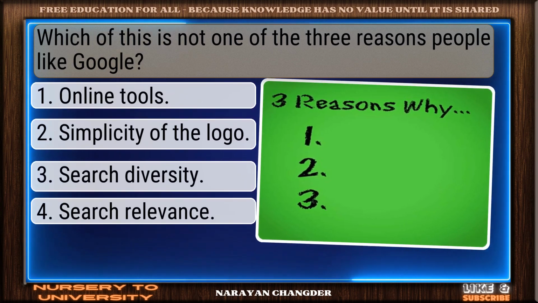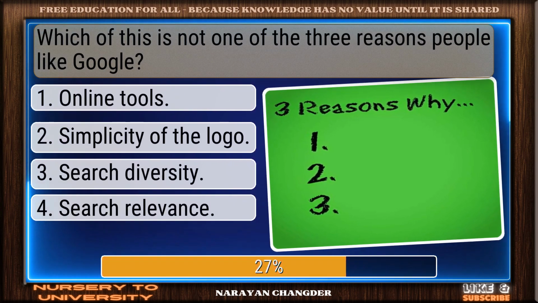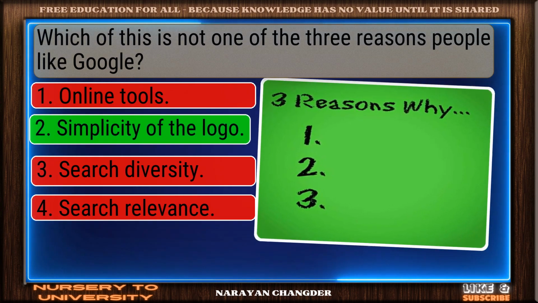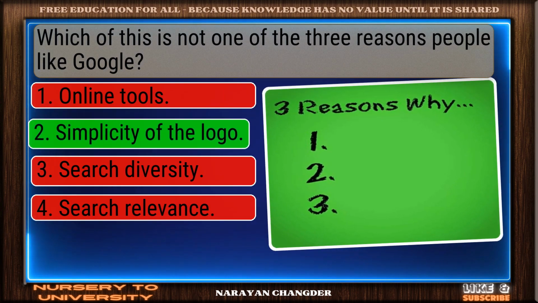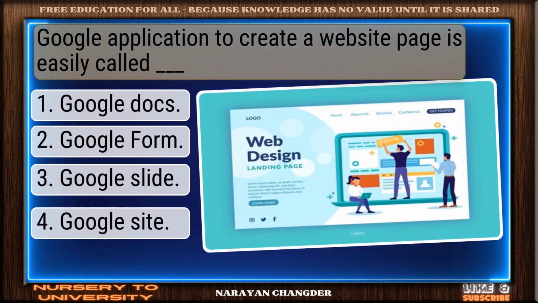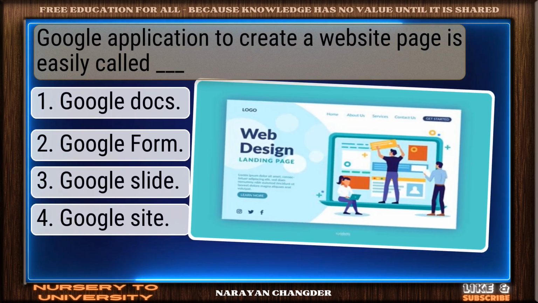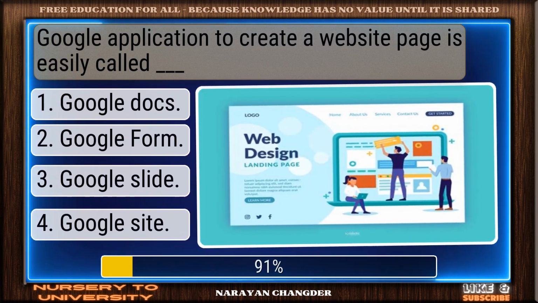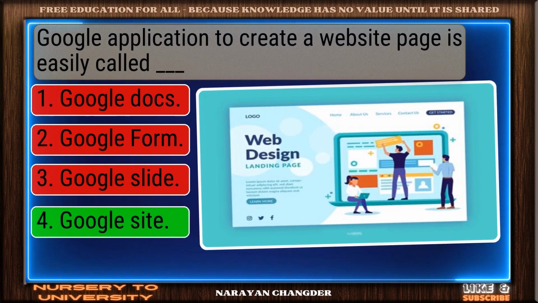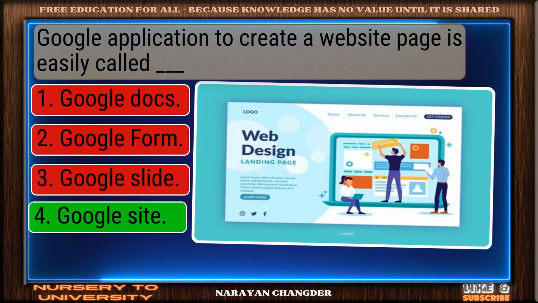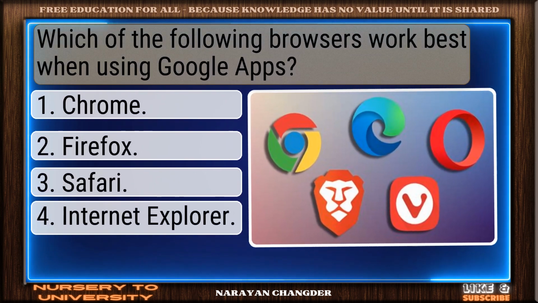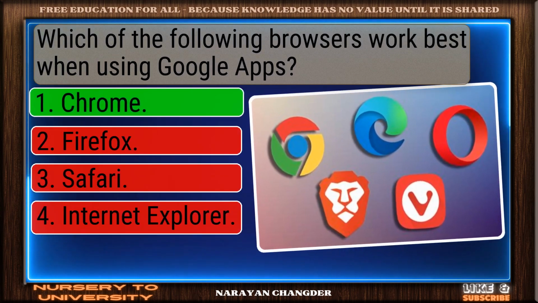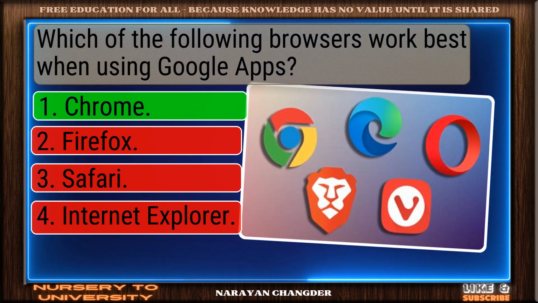Which of this is not one of the 3 reasons people like Google? Nice selection. Simplicity of the logo is the correct and valid answer. Google application to create a website page is easily called Dash. Excellent choice. Google Site is the right answer. Which of the following browsers work best when using Google Apps? Smart pick. Chrome is the correct choice.